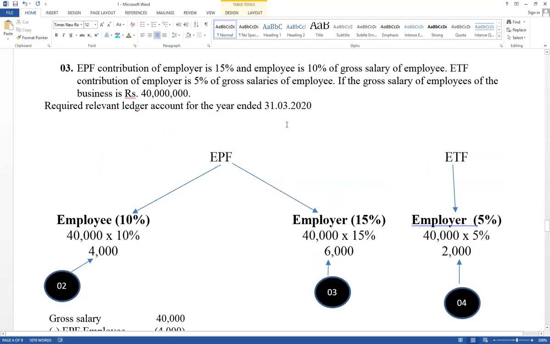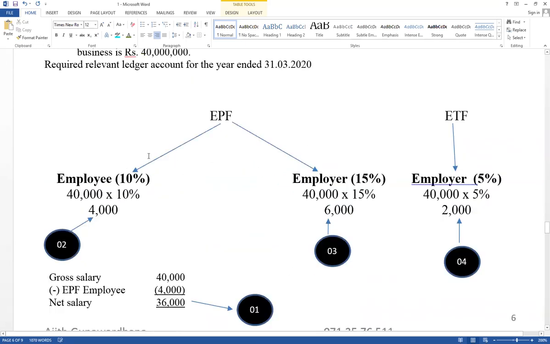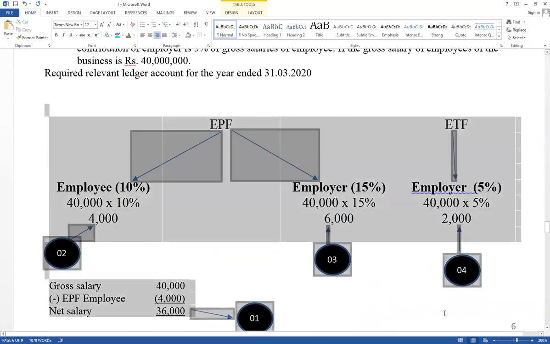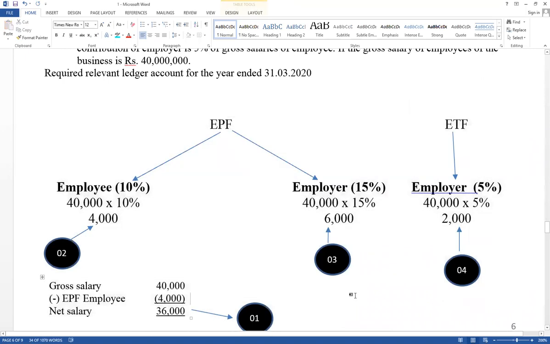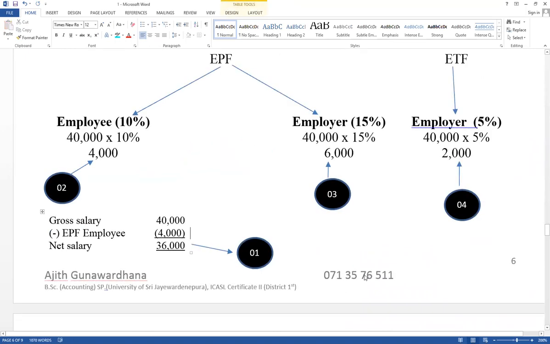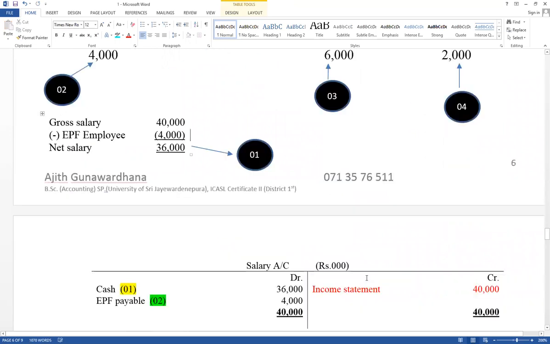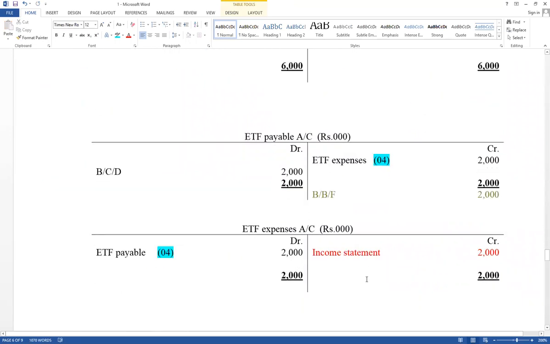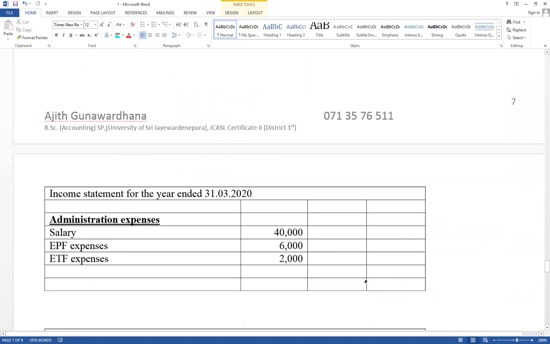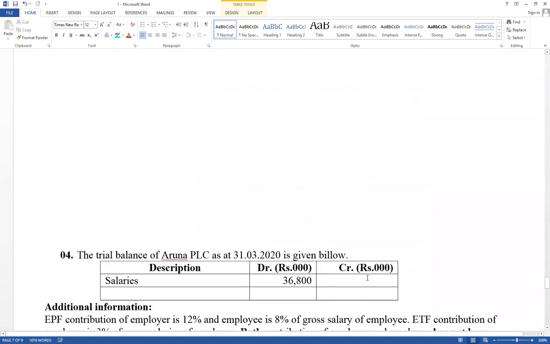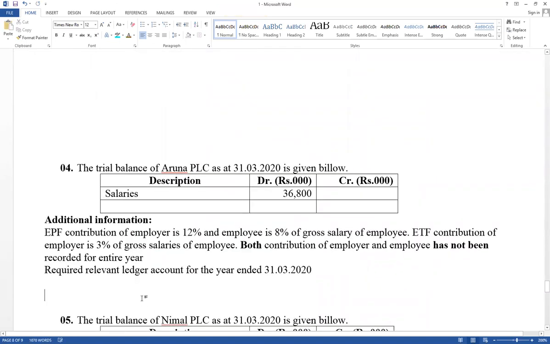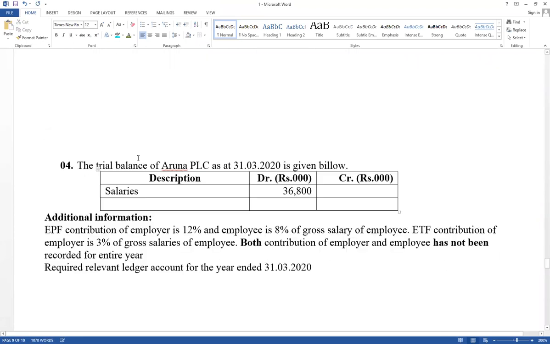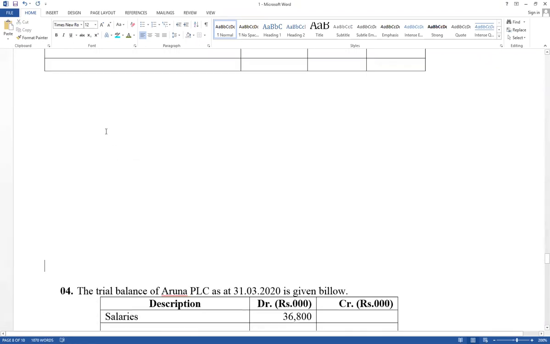But now think about question number 4. On a paper in a video, this is the way you have to record normally. But think about question of fourth one. Very important. Normally it has been given in the paper like that. This is the way it has been given in the paper. Now think about question number 4.